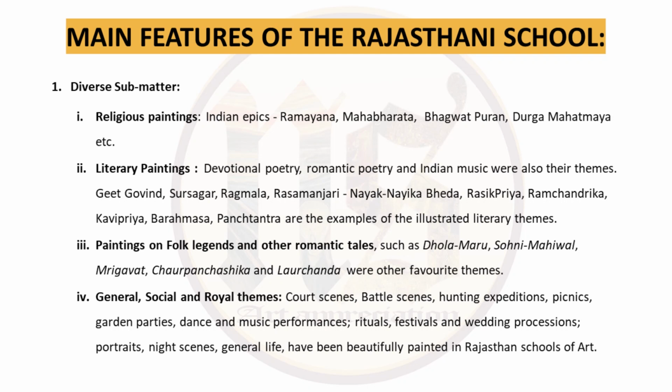Then paintings on folk legends and romantic tales were their favorite themes, like Dhola Maru, Soni Mahiwal, Mrigavat, Chaur Panchashika, Laurchandra. These were all painted a lot by these artists. Then the fourth category: general, social or royal themes. You see court scenes, battle scenes, hunting expeditions, picnics, garden parties, dance and music performances, rituals, festivals, wedding processions, portraits, night scenes, general life. Everything has been covered in Rajasthani schools.